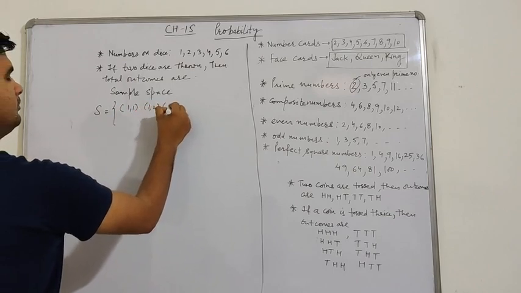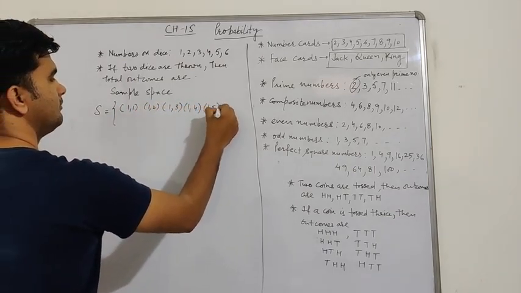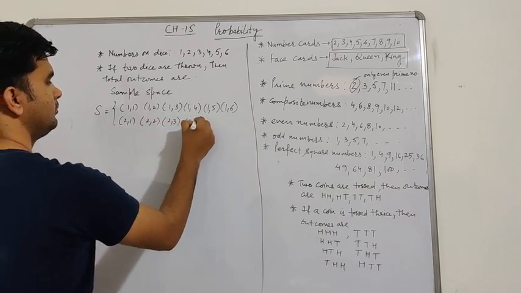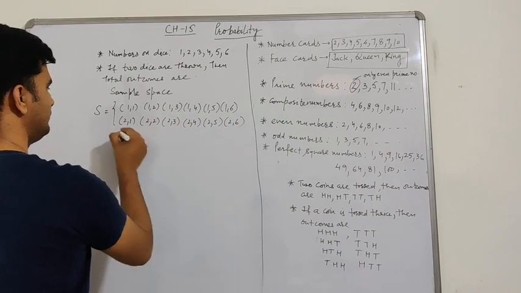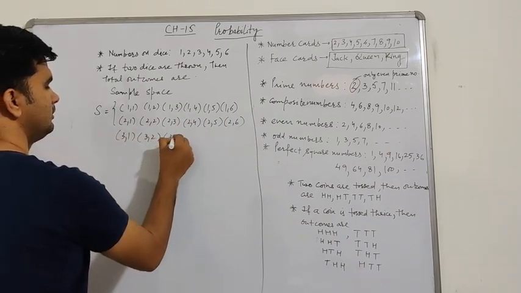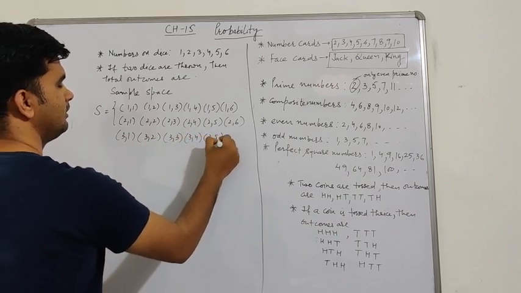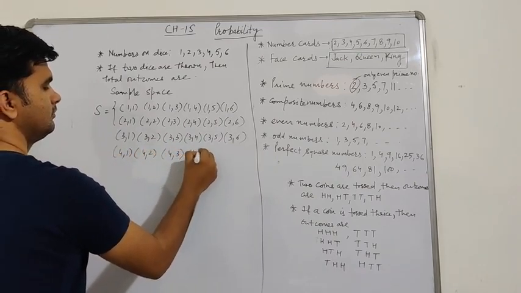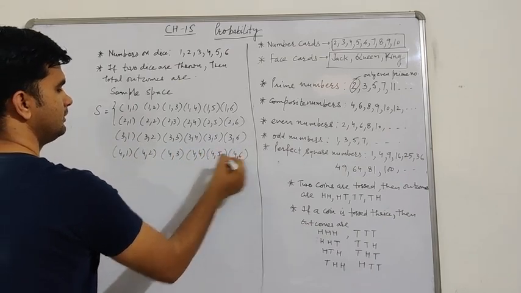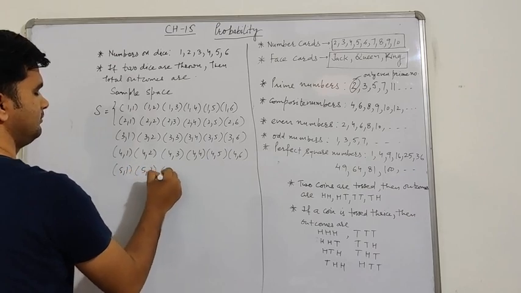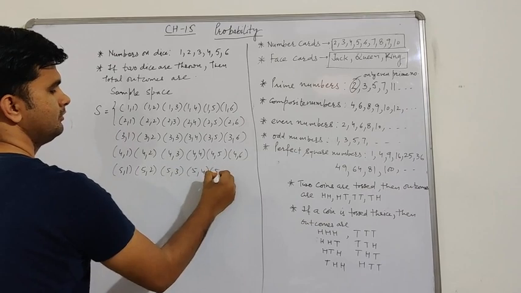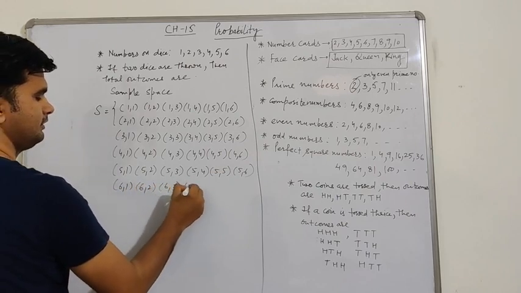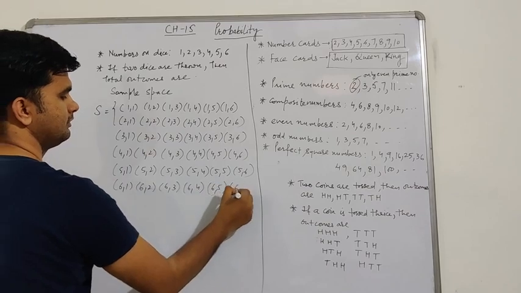1 1, 1 2, 1 3, 1 4, 1 5, 1 6, 2 1, 2 2, 2 3, 2 4, 2 5, 2 6, 3 1, 3 2, 3 3, and so on up to 6 1, 6 2, 6 3, 6 4, 6 5, 6 6.